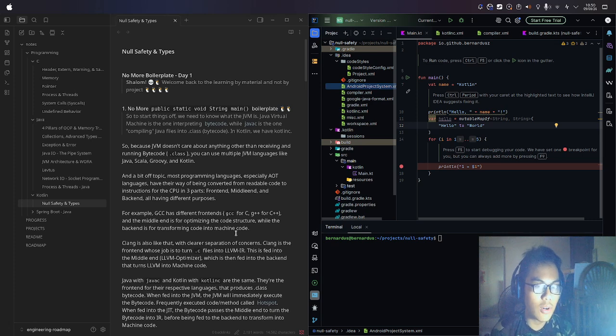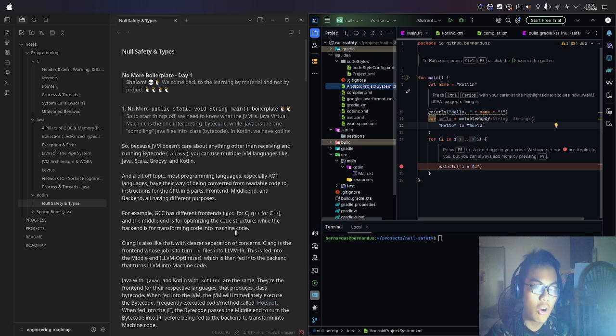The middle end is for optimizing the code structure, while the back end is for transforming code into machine code, into the binary we know. Clang is also like that, with clearer separation of concerns. Clang is the front end, whose job is to turn .c files into LLVM intermediate representation. This is fed into the middle end, called the LLVM optimizer, which is then fed into the back end that turns the LLVM IR into machine code.